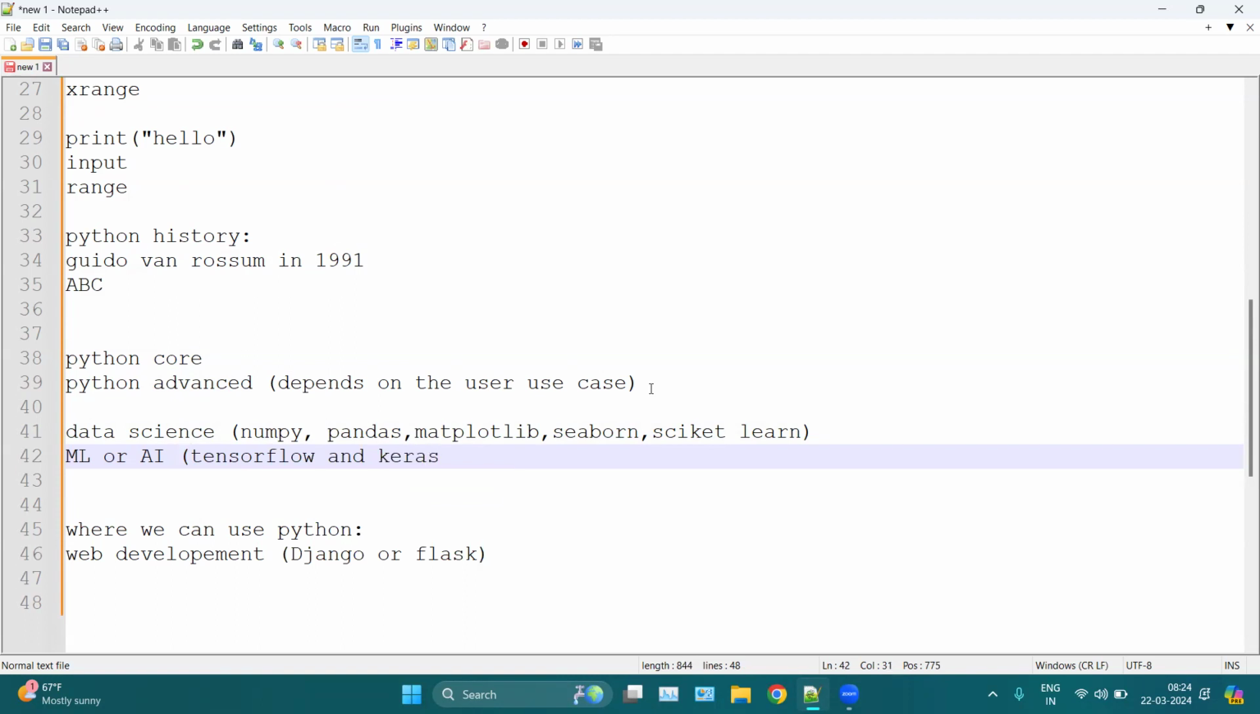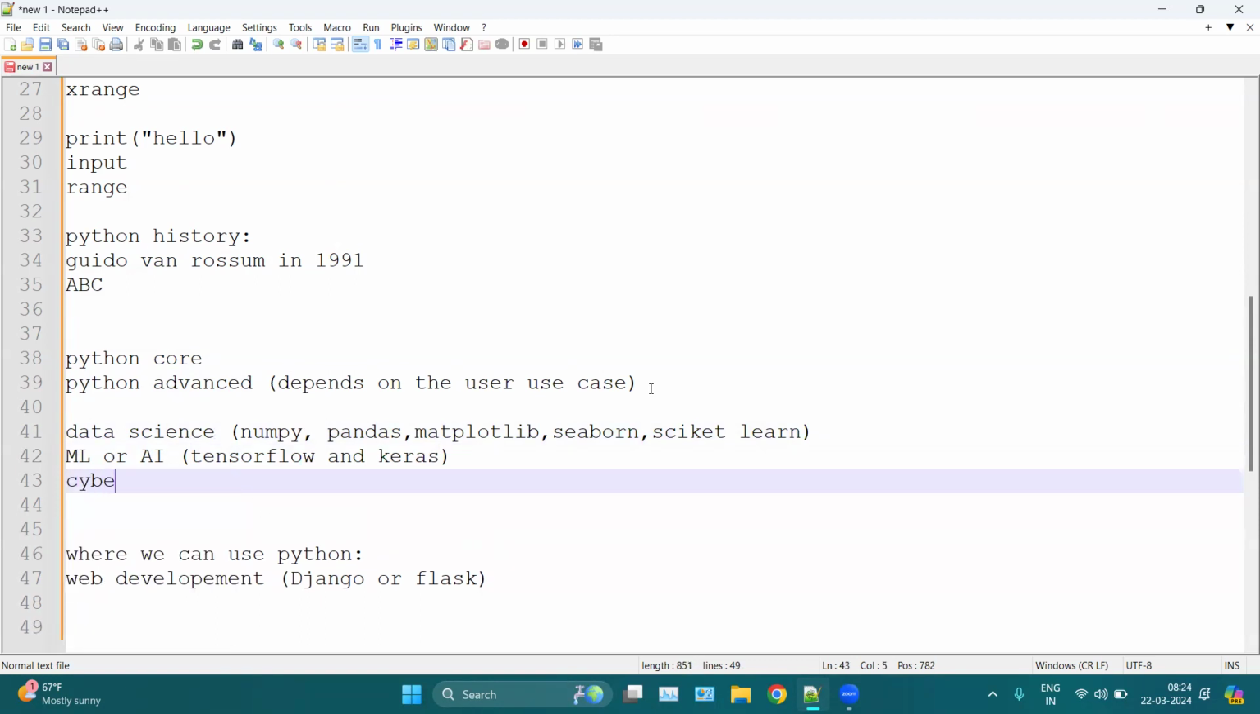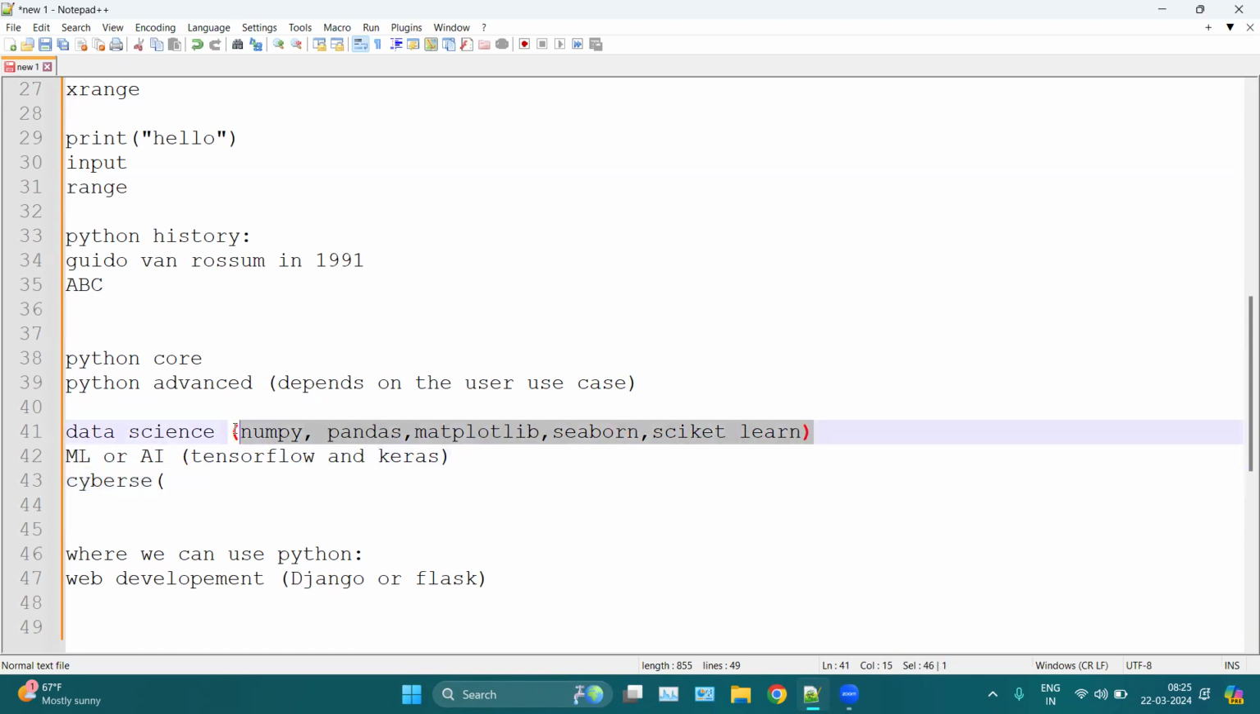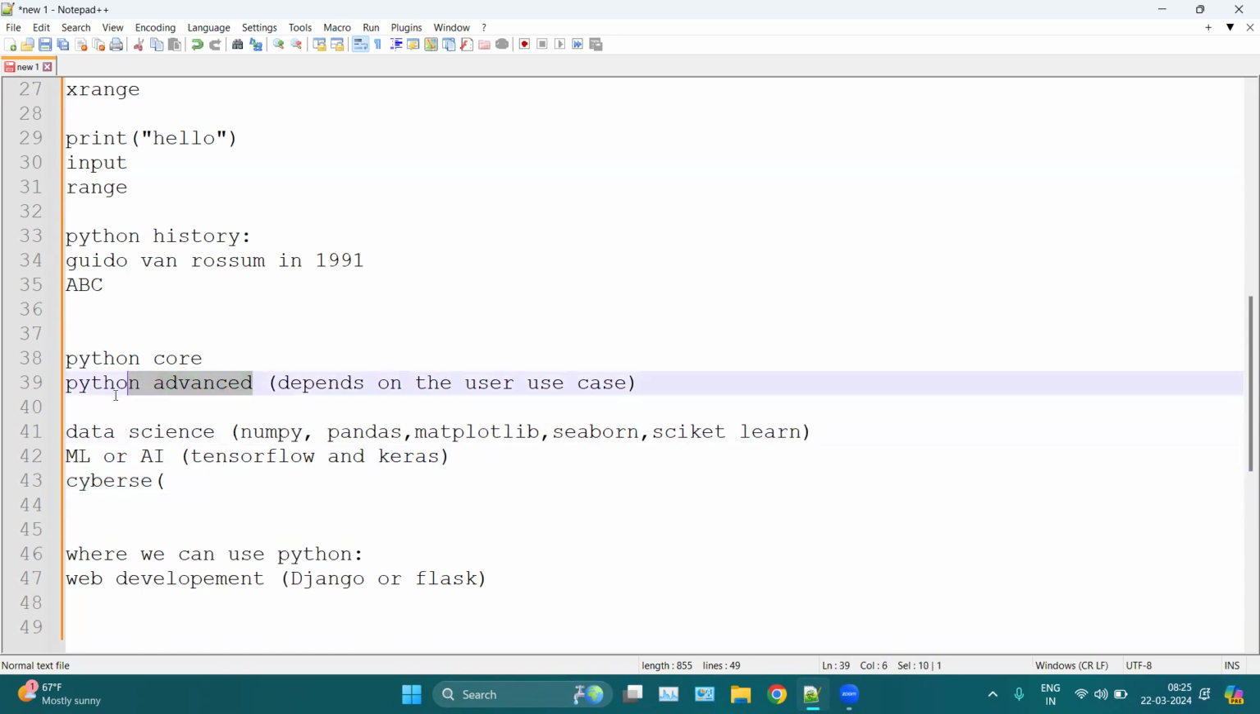So basically, Python Advanced depends on a use case. Let's say I want to use it in the cybersecurity domain, then I am going to use specific libraries, right? So that is why Python Advanced depends on the use case, the domain in which you want to implement Python. Let's say if I want to use it in data science, then I learn other libraries, because my use case depends on these libraries. So Python Advanced totally depends on your use cases.